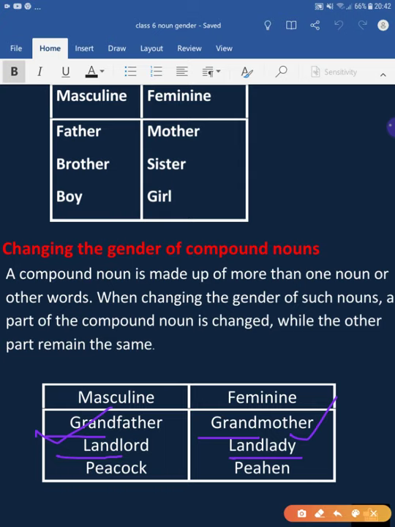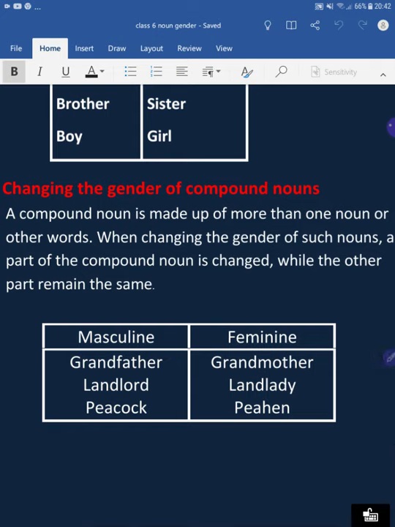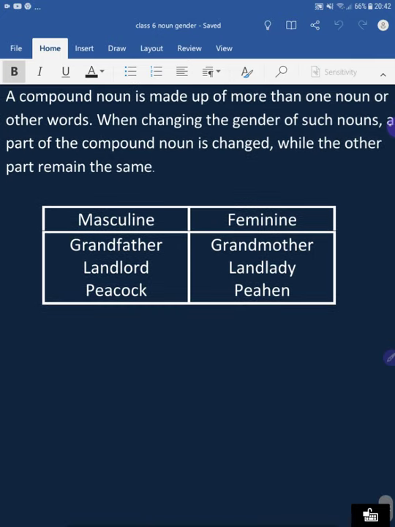The next example is peacock. What do we call the feminine of peacock? That is peahen. So pea has been taken from peacock and cock has been changed into hen. So it is the feminine. I hope you have now understood compound nouns and how the gender of compound nouns is changed.